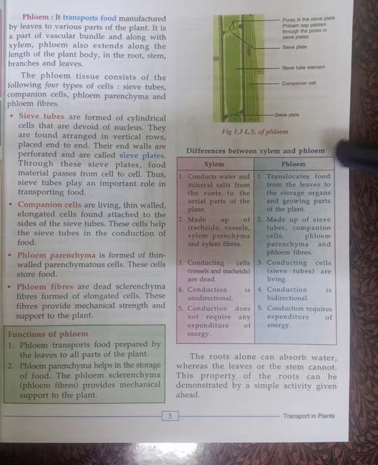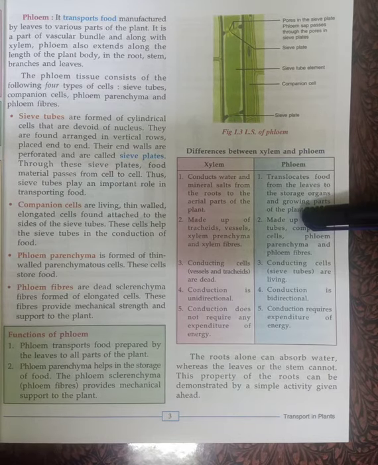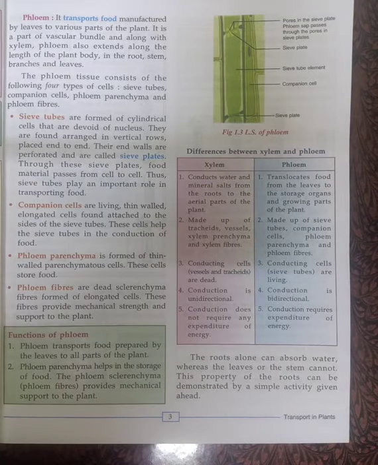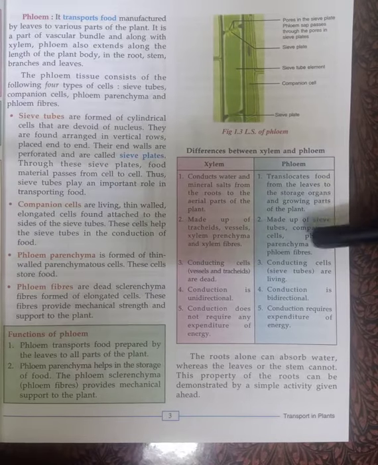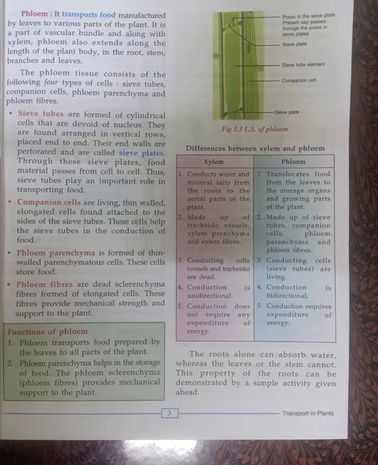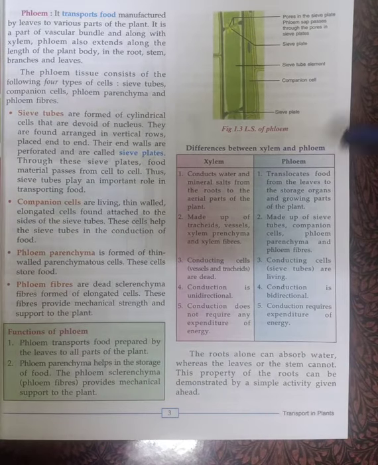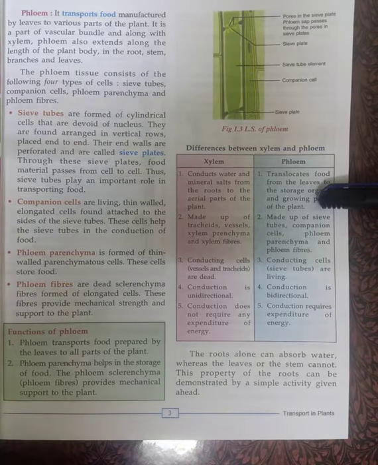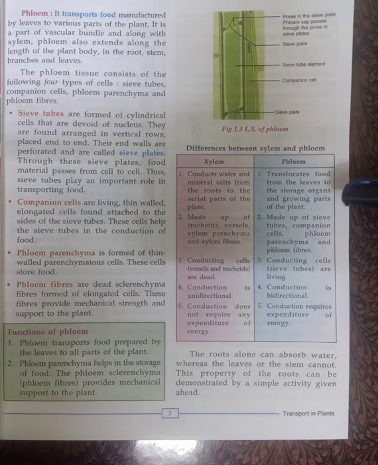Phloem translocates the food from the leaves to the storage organs and growing parts of the plant. Translocate means moving from one place to another. So it takes the food from one place to another, and some of the food gets stored in different parts of the plant like fruits, leaves, stem, etc., and some of the food is utilized by the plant in its growth. So what is the main function? They help in transferring the food from the leaves to other parts of the plant.